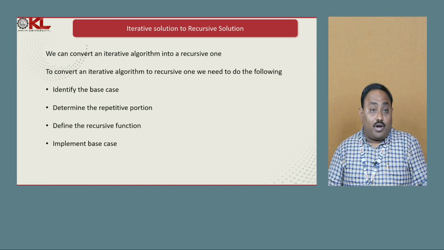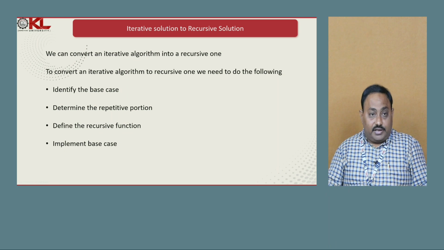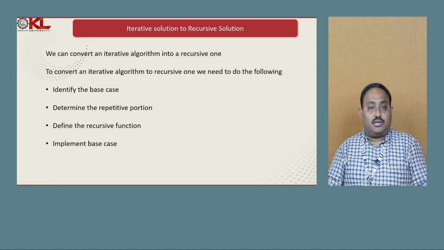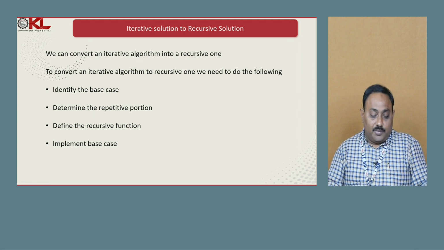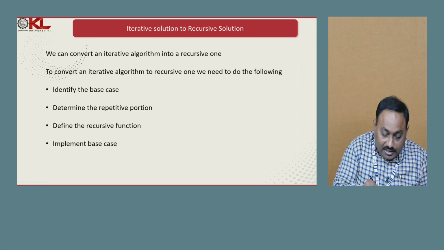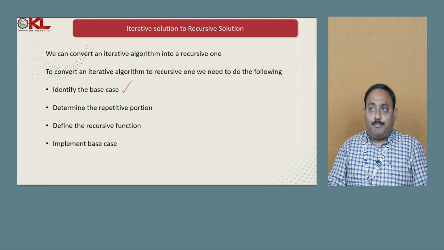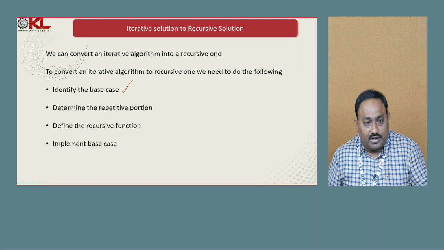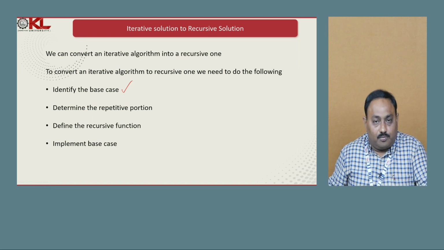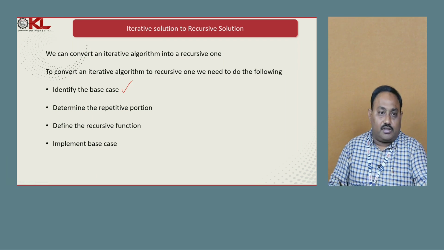We will see how we can convert this iterative solution to a recursive solution. Whenever we want to convert an iterative solution to a recursive solution, we follow 4 main steps. First, we have to identify the base condition. Just now we have seen how to write base conditions for the factorial problem as well as the sum of the digits problem.